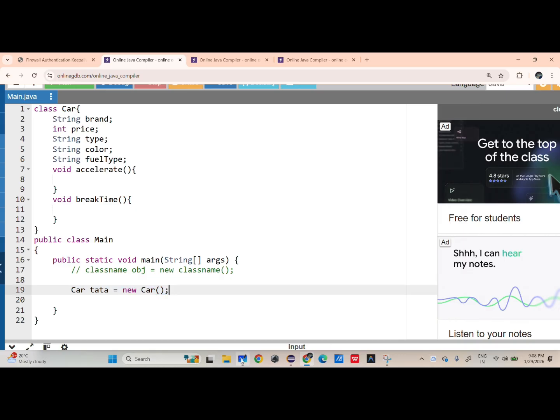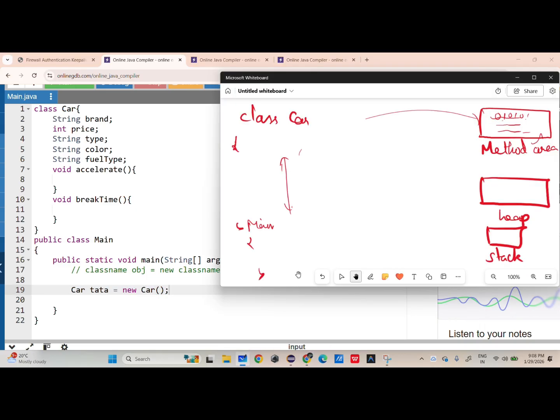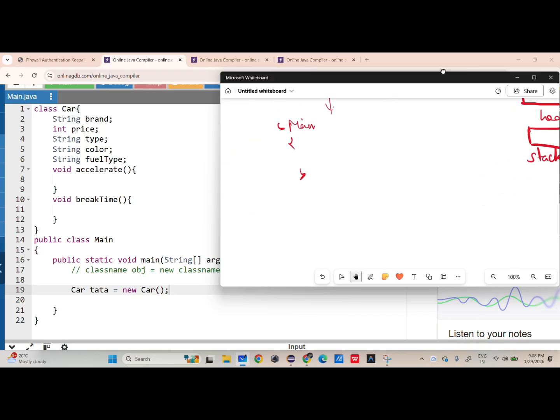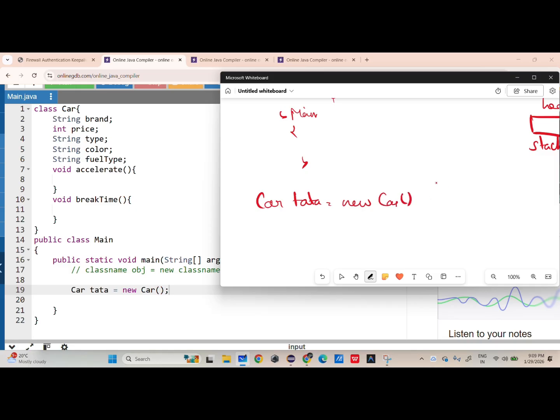So when this line runs in the backend, what happens now? When you are creating an object like Car Tata = new Car(), when you run this line, in the heap memory, by saying Car, it can understand how much memory I want.